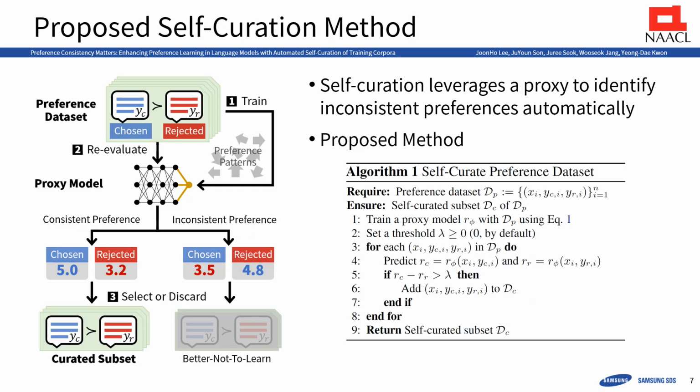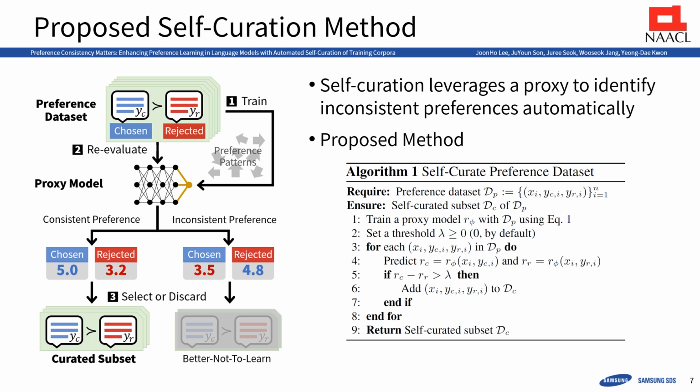To deal with preference consistency issues in datasets, we propose a self-curation method for preference datasets. Here's how it works in 3 steps. First, training a proxy model on the preference datasets.